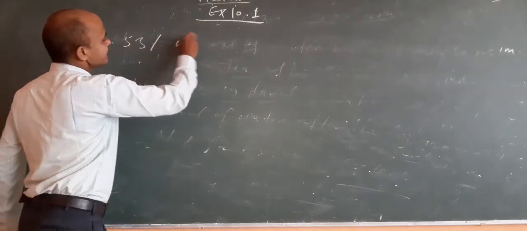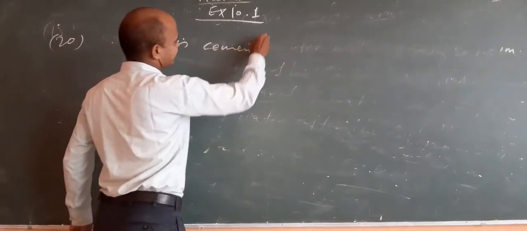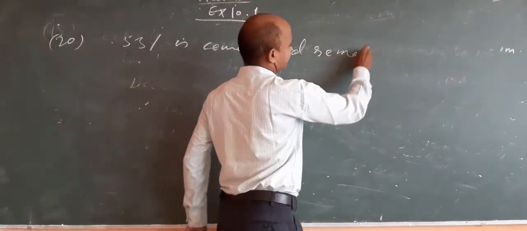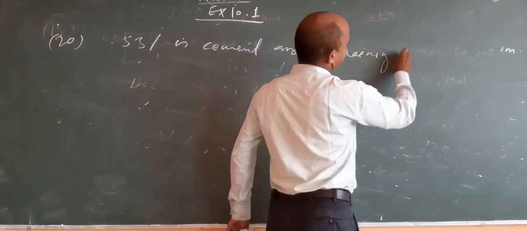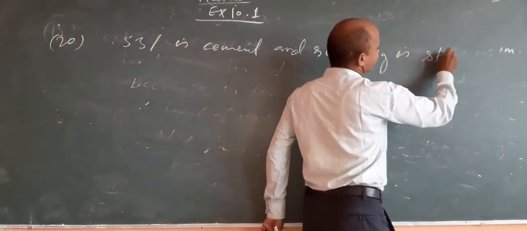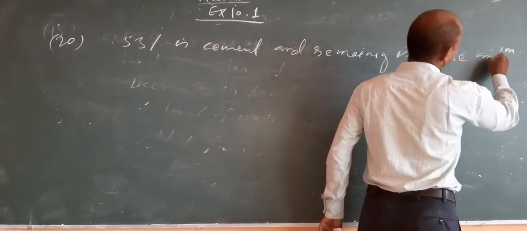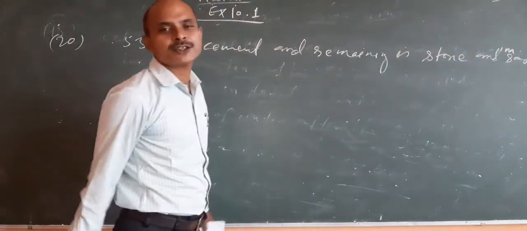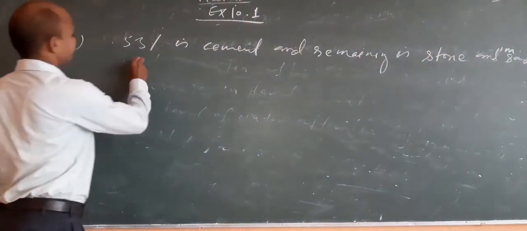53% is cement and the remaining is stone and sand. So what is the percent of stone and sand?